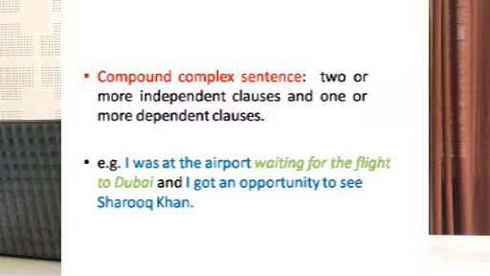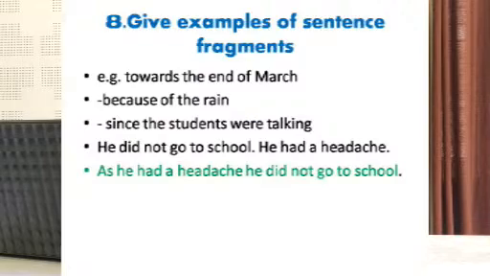So here we have got three clauses. First one is I was at the airport. Waiting for the flight to Dubai is again a dependent clause. And the last one, I got an opportunity to see Shah Rukh Khan, again another independent clause. So we have got two independent clauses and one dependent.